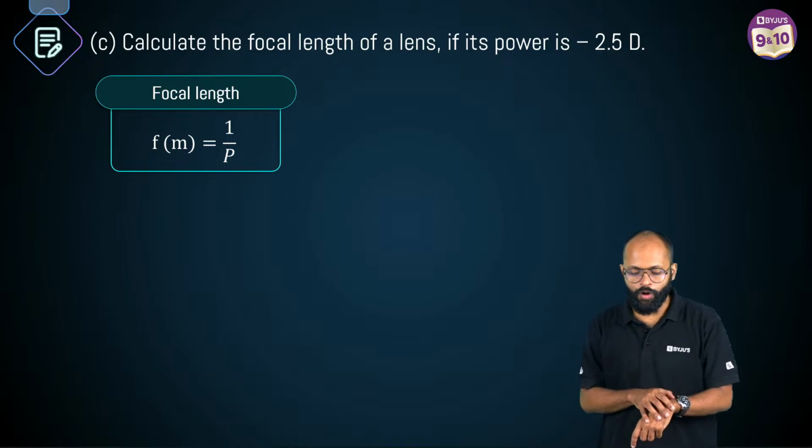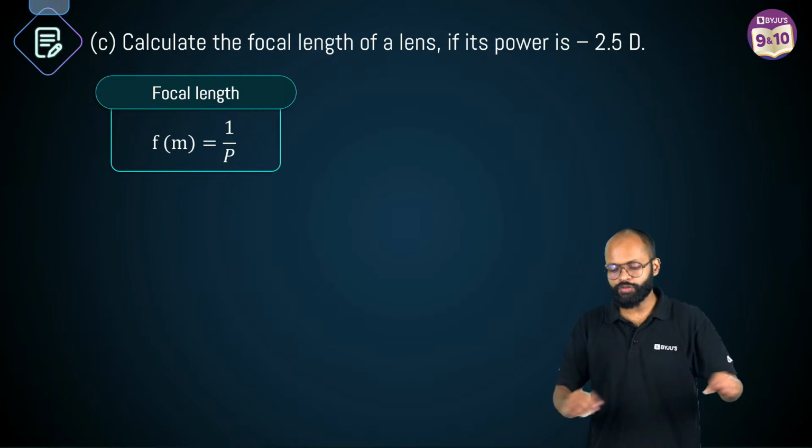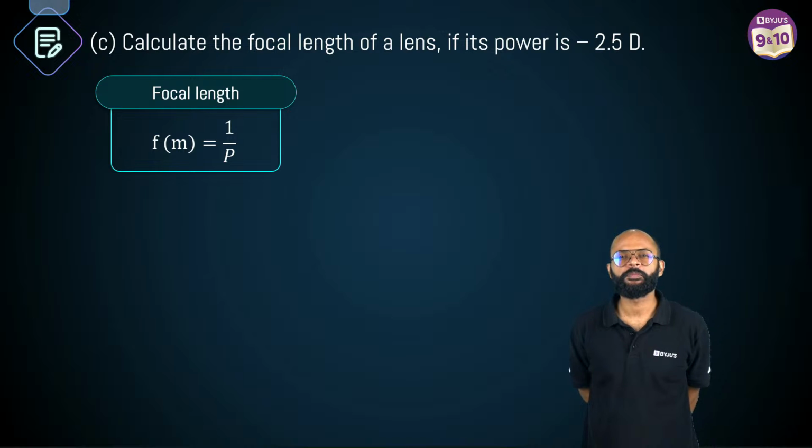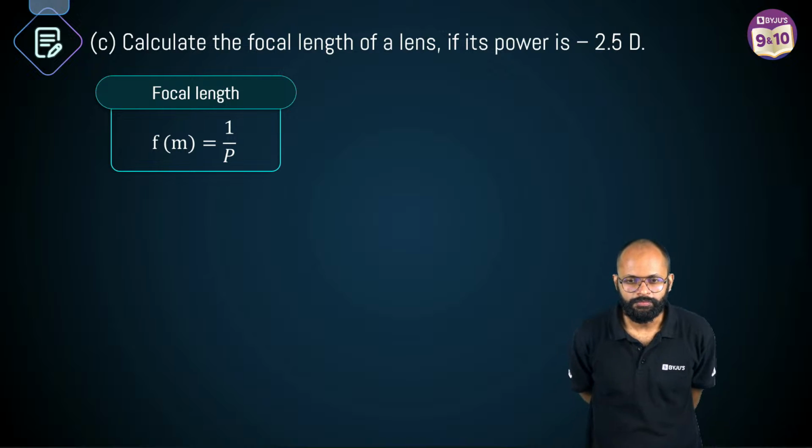Calculate the focal length of a lens if its power is minus 2.5 D. Hey, which lens is it? Yes? It is 1.5. Yeah, that's correct.